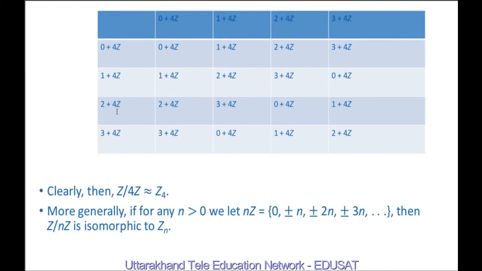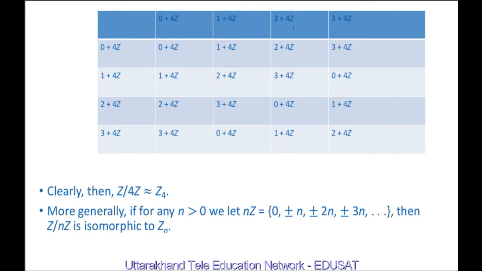So for 1 plus 4Z the row is 1 plus 4Z, 2 plus 4Z, 3 plus 4Z, 0 plus 4Z. For 2 plus 4Z: 2 plus 4Z plus 0 plus 4Z is 2 plus 4Z, plus 1 plus 4Z is 3 plus 4Z, 2 plus 4Z plus 2 plus 4Z is 4 plus 4Z, which is nothing but 0 plus 4Z. And 2 plus 3 plus 4Z is equal to 5 plus 4Z, which is 1 plus 4 plus 4Z, and that is 1 plus 4Z. For 3 plus 4Z: 3 plus 0 plus 4Z is 3 plus 4Z, 3 plus 1 plus 4Z is 4 plus 4Z, which is nothing but 0 plus 4Z.